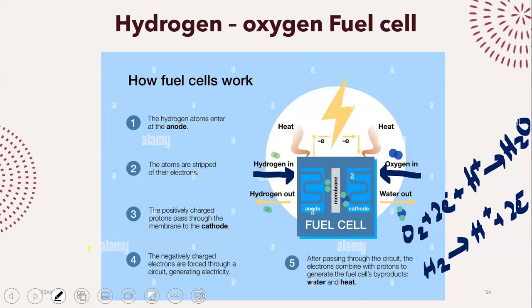And in the process, what is going to happen? You can see that we are producing electrons, right? Those electrons are going to travel from one electrode to another, right? Because one electrode, we add hydrogen. The other electrode, I add oxygen. So hydrogen will release electrons. Those electrons will go to oxygen and oxygen will gain electrons. So electrons will travel from one side to another.